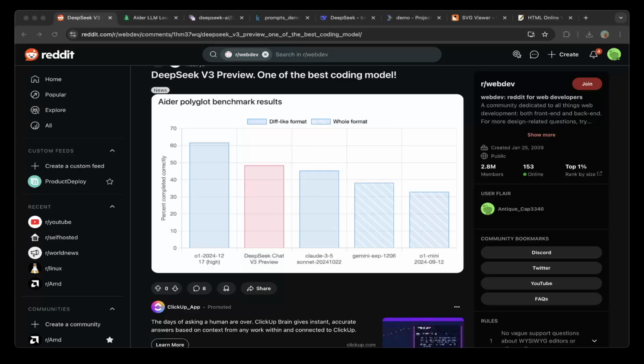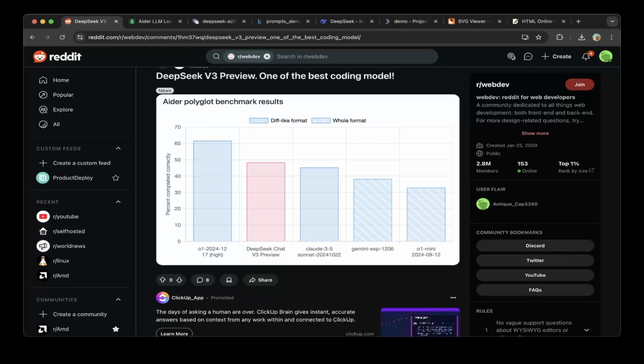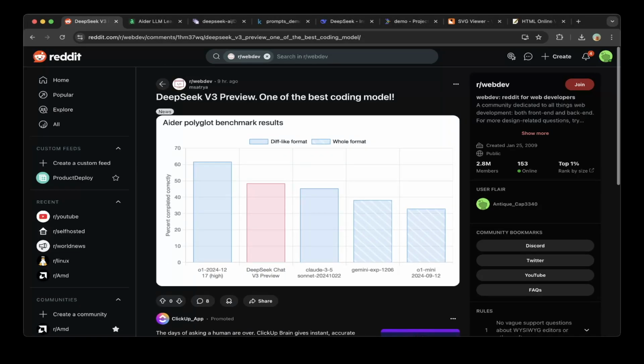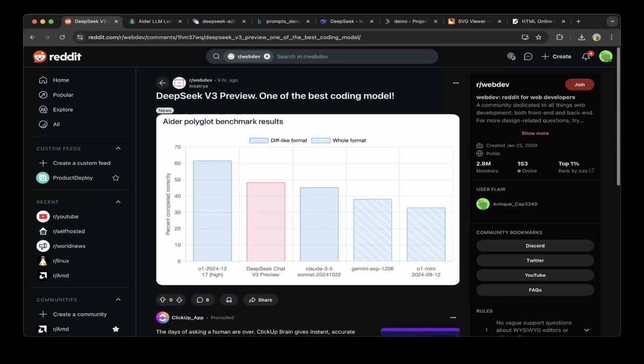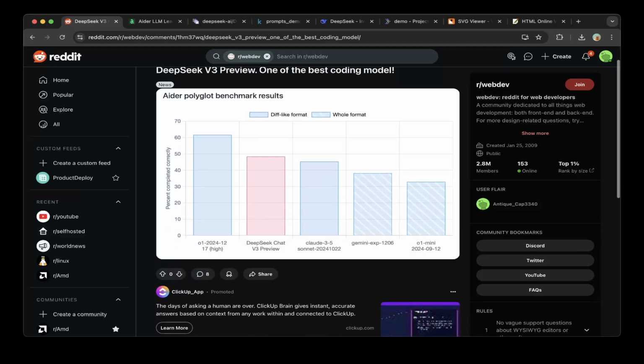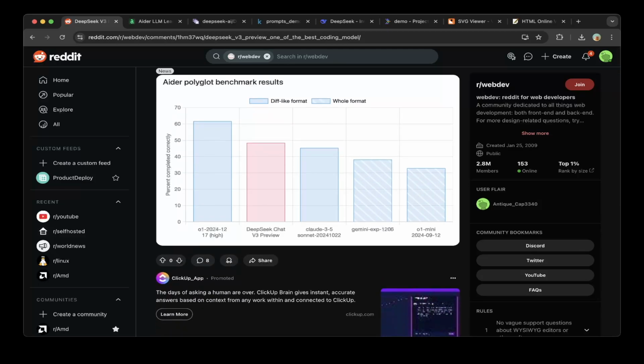So if you can see from this Reddit post, DeepSeek was just released probably a couple hours ago, and basically it outperforms Claude 3.5 Sonnet with the coding capabilities. Which is awesome, but we'll verify that in our test today.